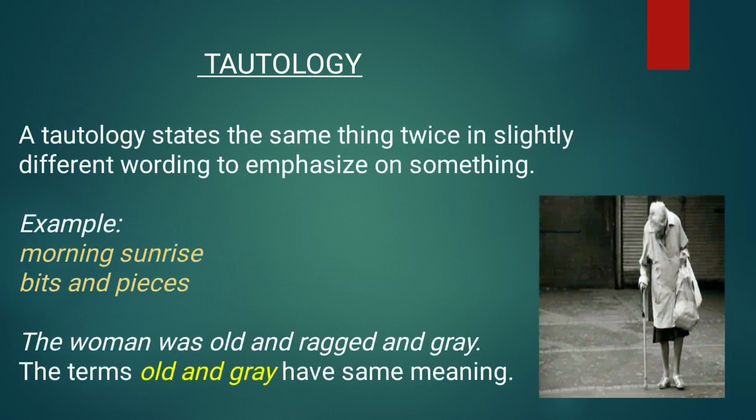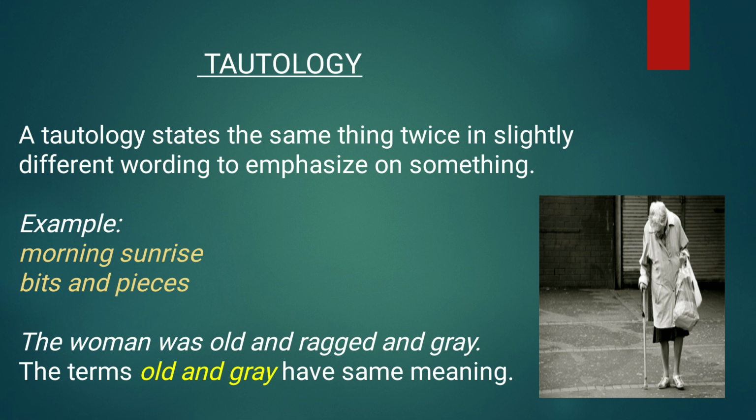In this figure of speech, two or more words will be used with a similar meaning. A tautology states the same thing twice in slightly different wording to emphasize something. Example, morning sunrise, bits and pieces. Morning sunrise meaning when sunrise is there, then only morning comes. Bits and pieces, two different words having similar meaning.